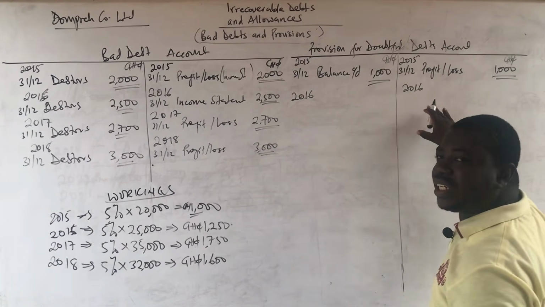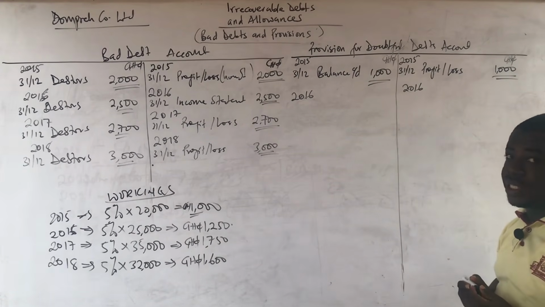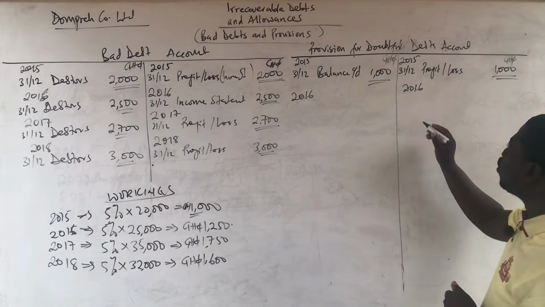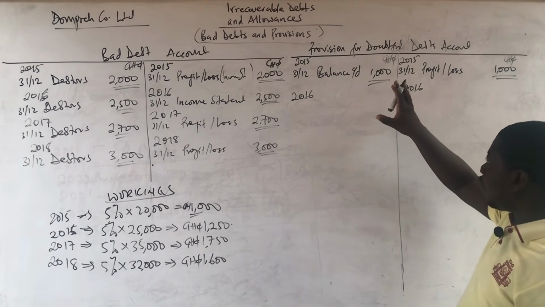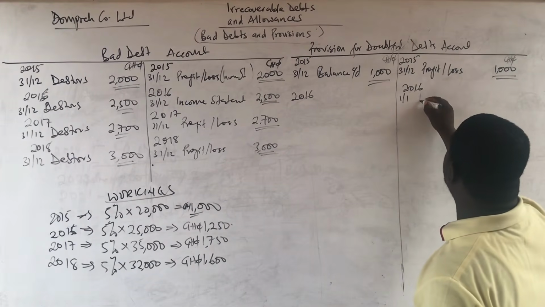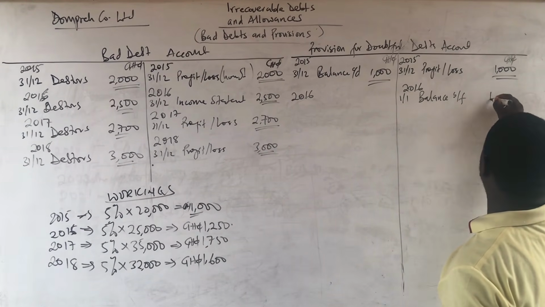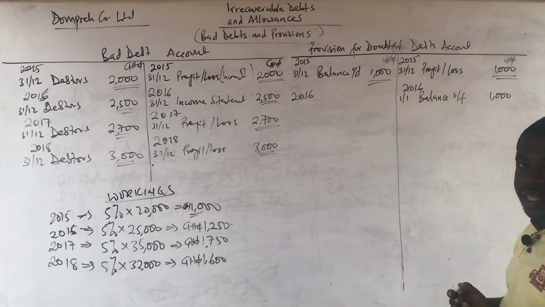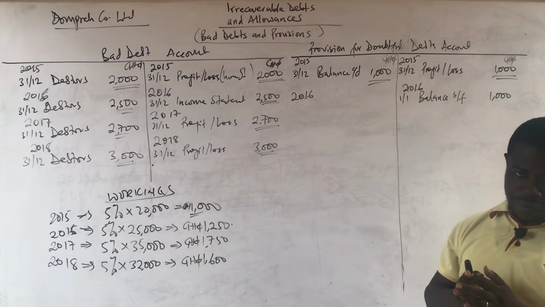So you have to bring that down first in 2016 before you even look at the figure for 2016. Very, very important. So that will be on the first day of the year, 1st January. Remember that you have to be mindful of the dates as well. So that will be a balance brought forward of 1,000 Ghana cedis from last year. Then this year's provision is 1,250.